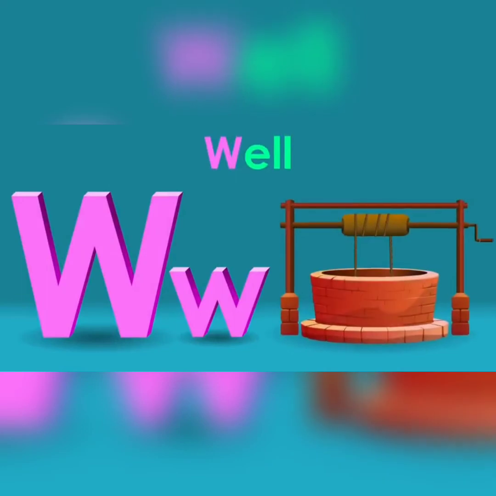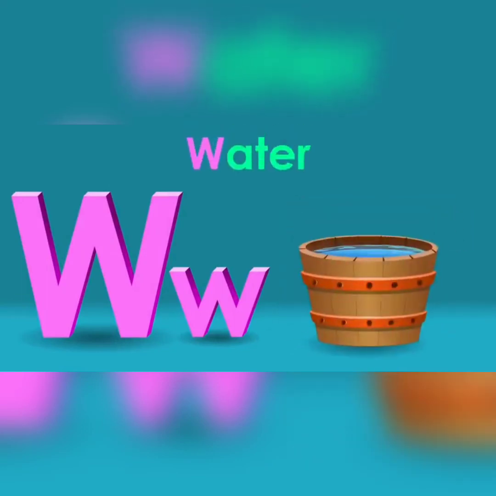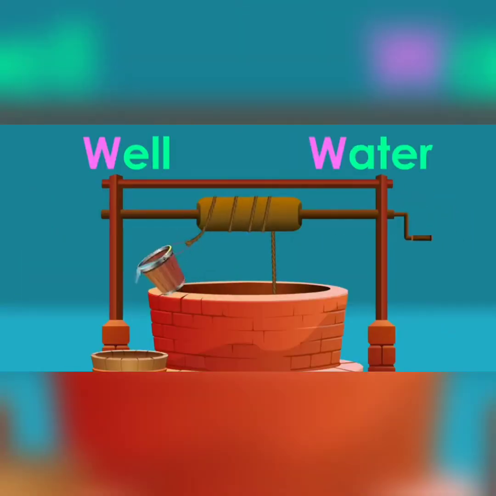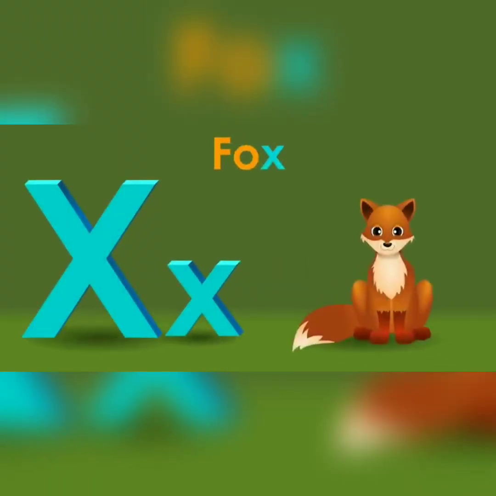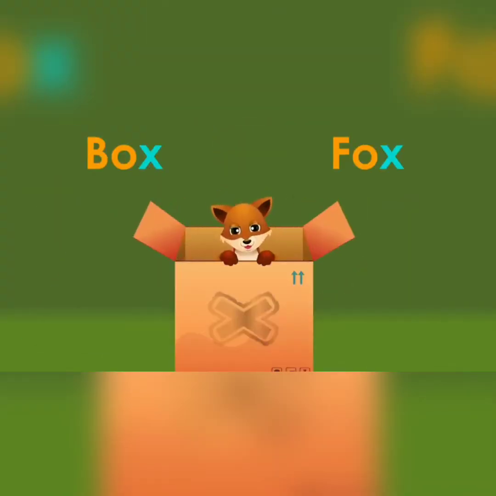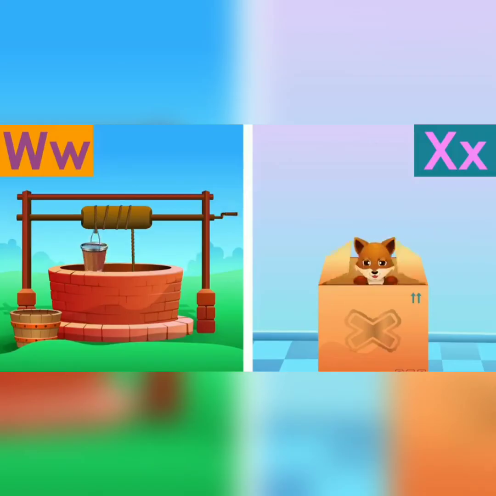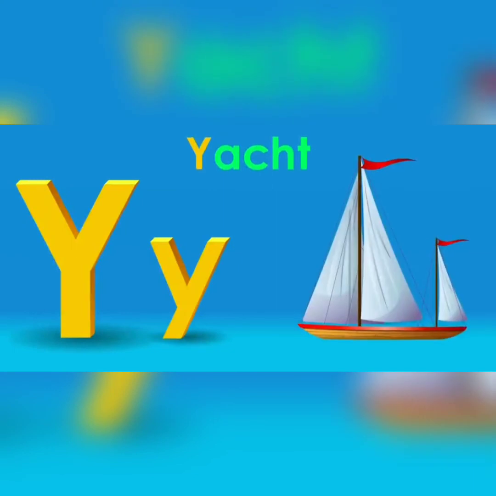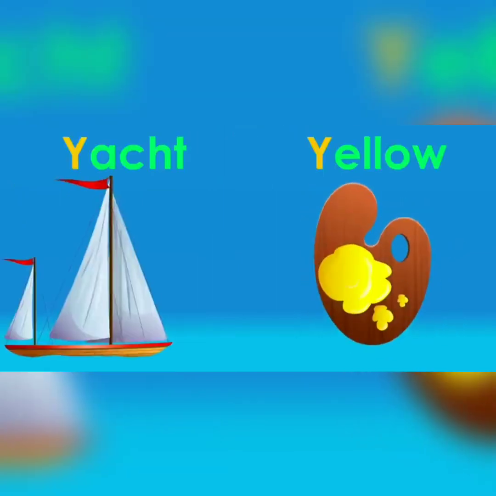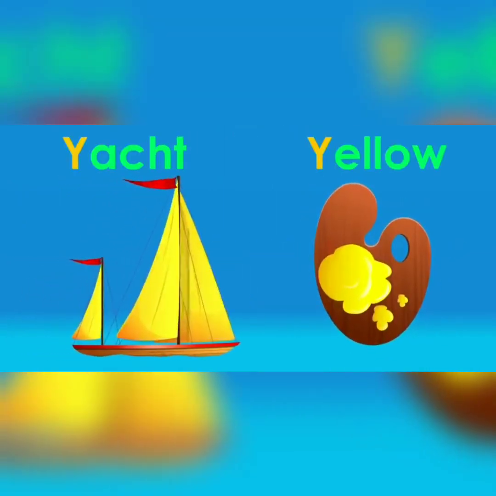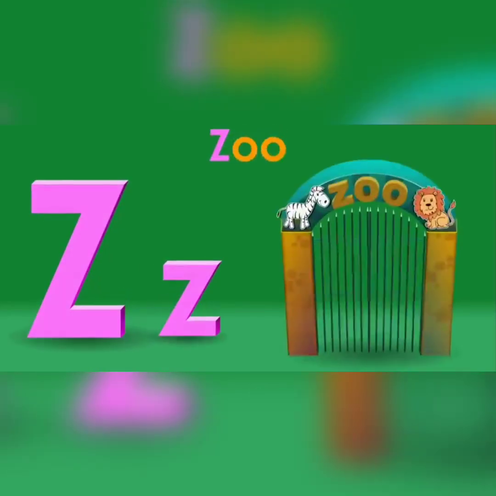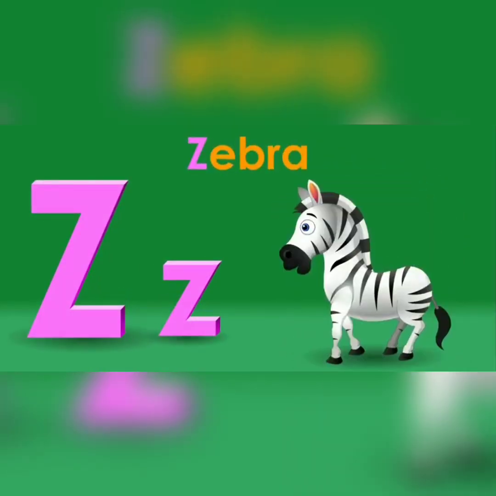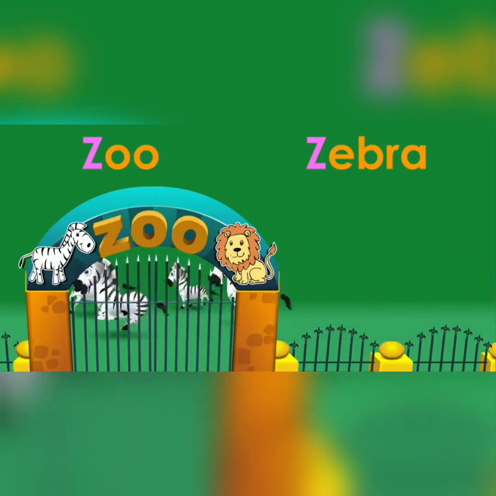W for well and W for water, W. X for box, X for fox, X. Y for yacht and Y for yellow, Y. Z for zoo, Z for zebra, Z.